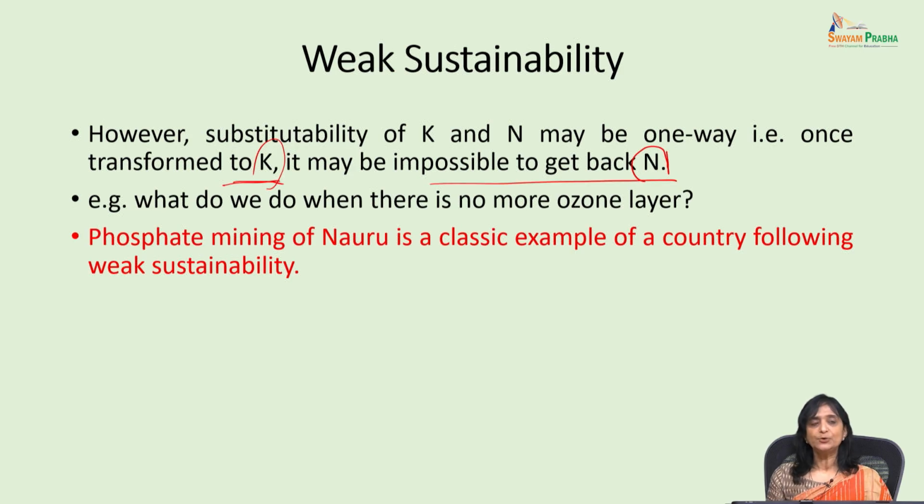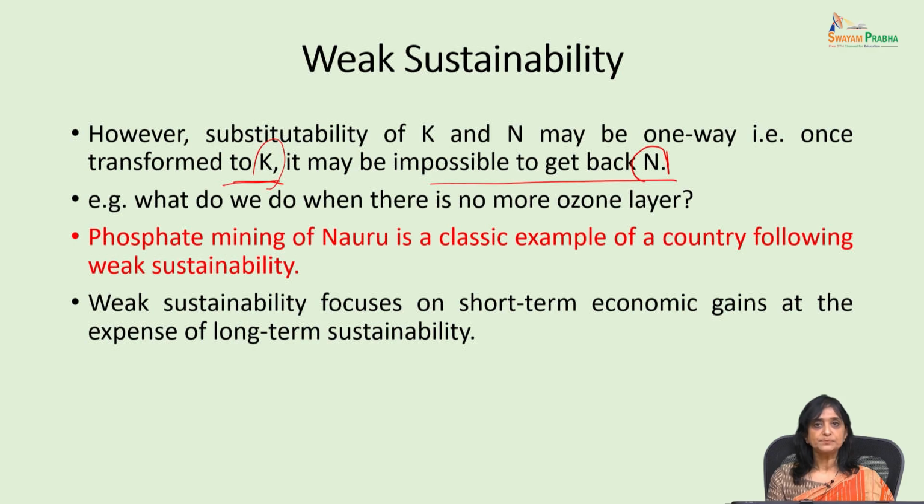So what has happened today is that 80% of that island is totally destroyed now, because all the phosphate has been mined, and even though people became rich at that particular point of time, now they are suffering because, since the natural resources are no more available there, their incomes have started diminishing. So that's a very classic case of weak sustainability.